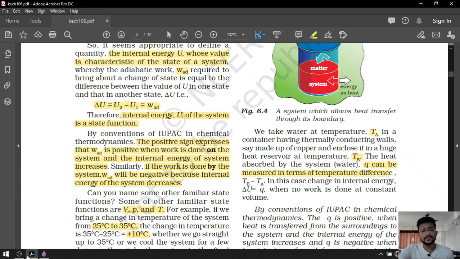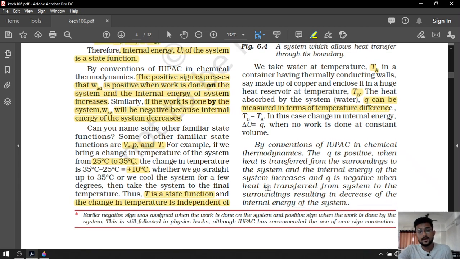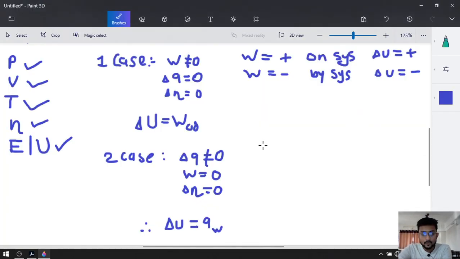Now, when will Q be positive and when will Q be negative? By convention of IUPAC in chemical thermodynamics, Q is positive when heat is transferred from surrounding to the system. If the system absorbs heat, Q will be positive and the internal energy of the system increases.